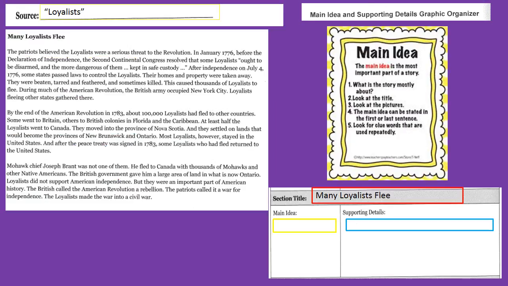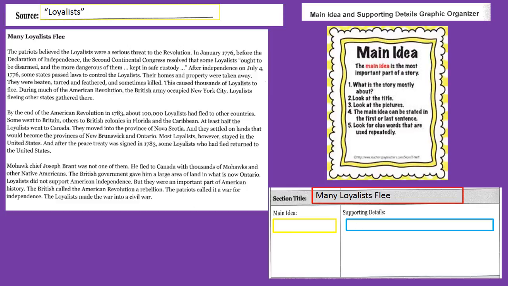Okay, here we are in the last section of the article titled Loyalists. This section of the article is called Many Loyalists Flee, and we're going to reread the article. We're going to look for main idea statements. We're going to think about what the text is mostly about, and then we're going to look for details that help support the main idea that we come up with.